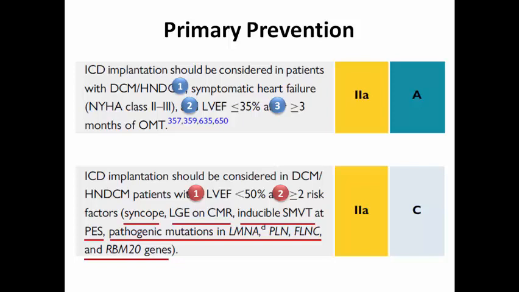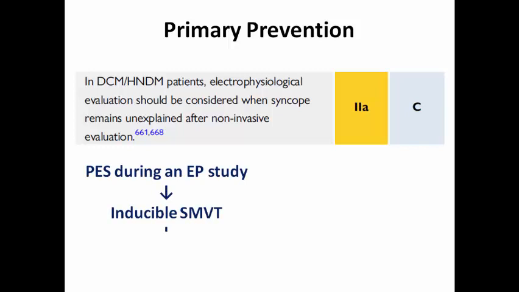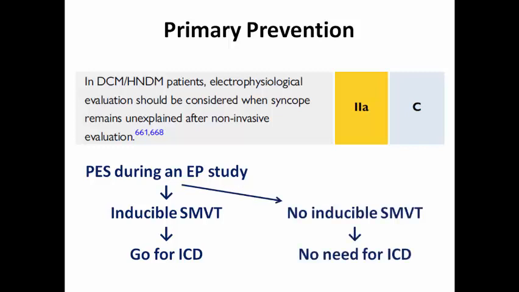So here you don't need to have an ejection fraction less than 35% to put an ICD. Just the presence of 2 of these risk factors is an indication to put an ICD if the ejection fraction is less than 50%. If the patient is having syncopal attacks that are unexplained after non-invasive evaluation, we should have an EP study to perform programmed electrical stimulation. If there is inducible sustained monomorphic VT, go for ICD. No inducible VT, no need for ICD. These are the same steps that we have performed in patients with coronary artery disease with unexplained syncope.